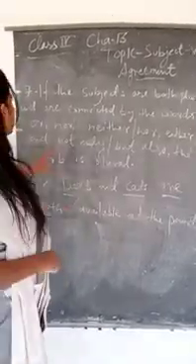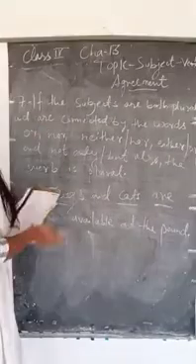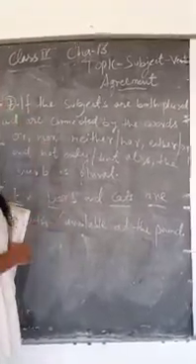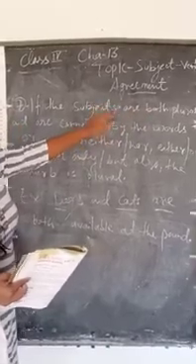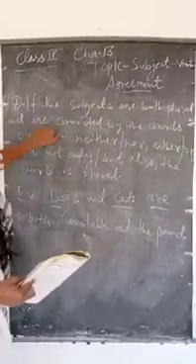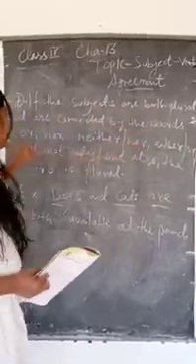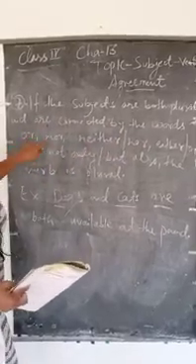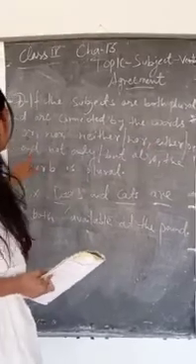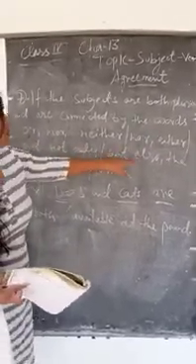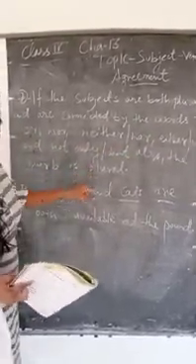Here is the seventh rule. If the subjects are both plural and are connected by the words or, nor, either or, and not only but also, the verb is plural.